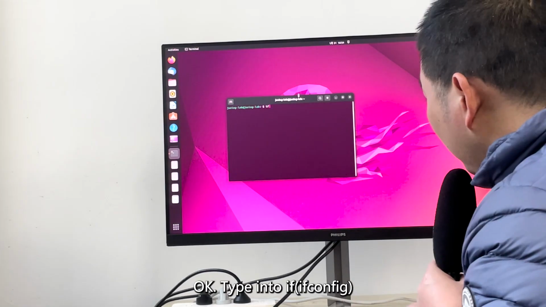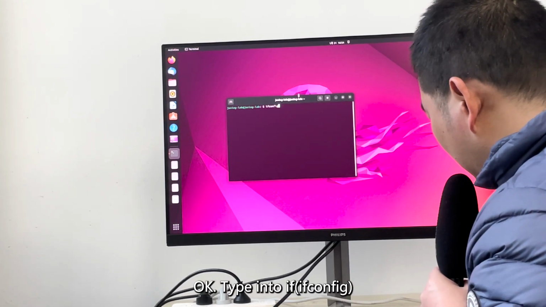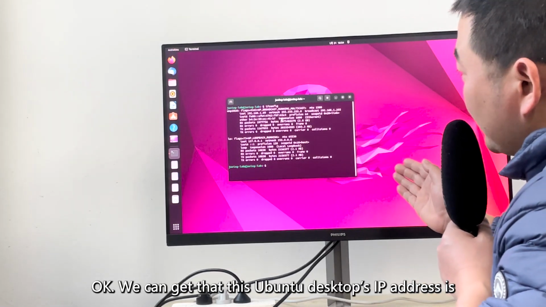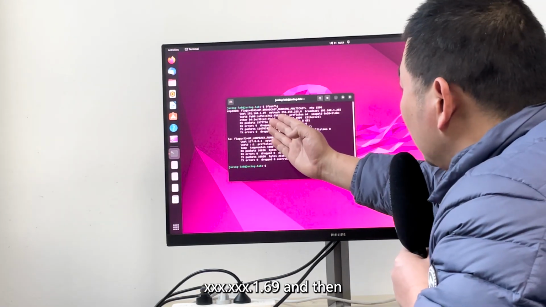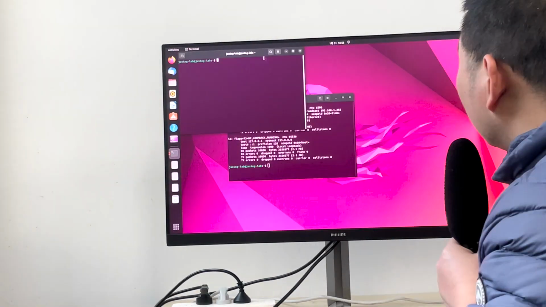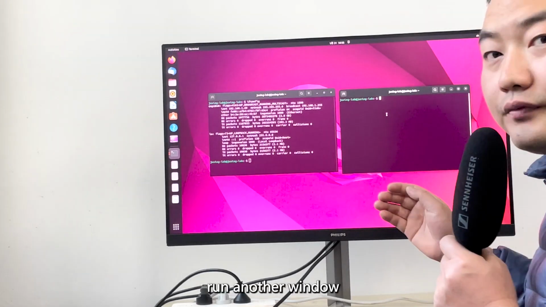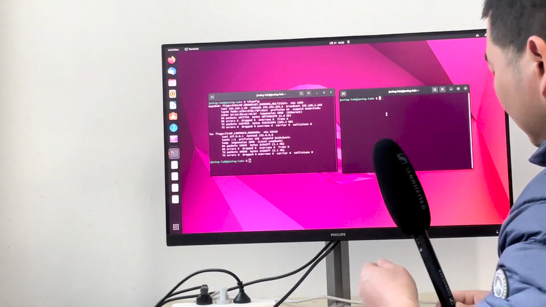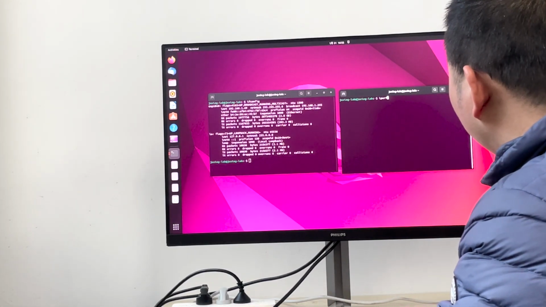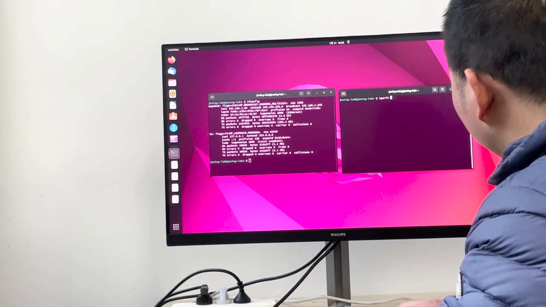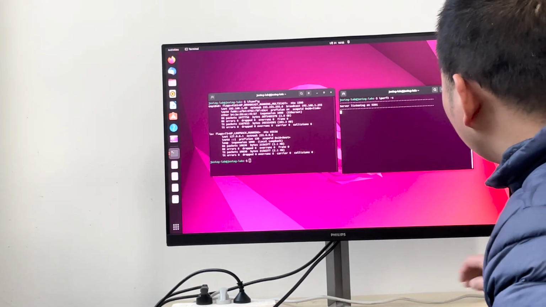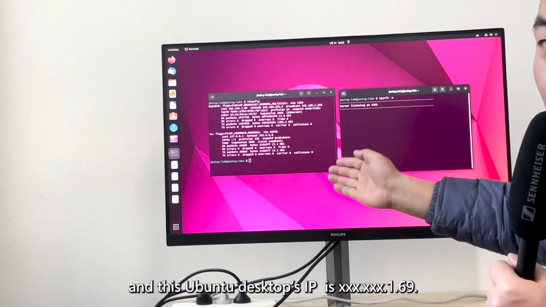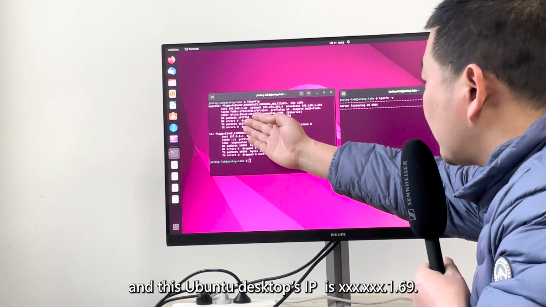Type in ifconfig. Okay, we can get that this Ubuntu desktop's IP address is 1.69, and then run another window and use the iPerf3 command. I have installed iPerf3 in advance. Okay, we can get that the server is listening on 5201, and this Ubuntu desktop's IP is 1.69.